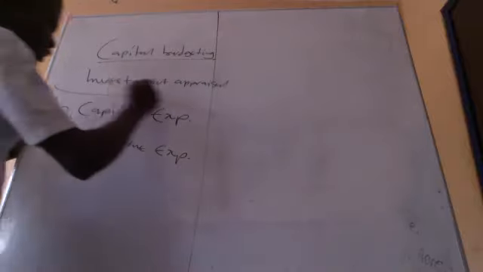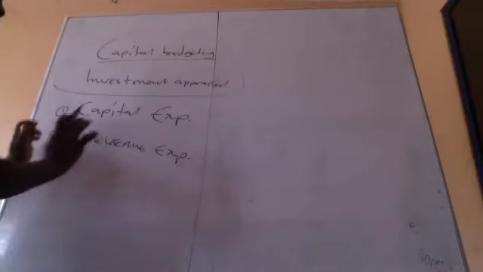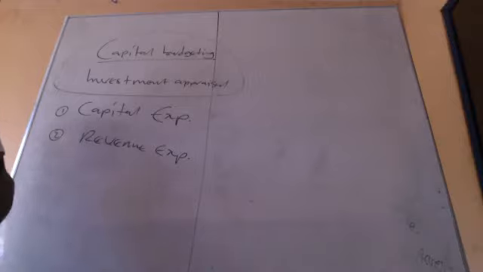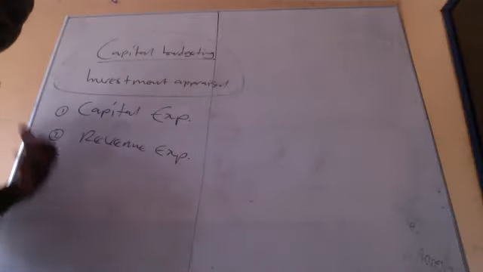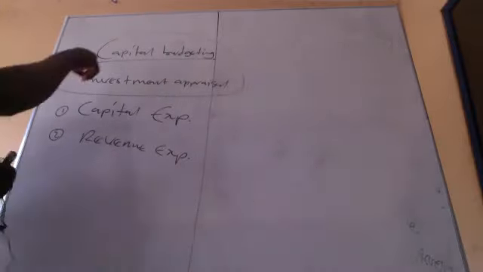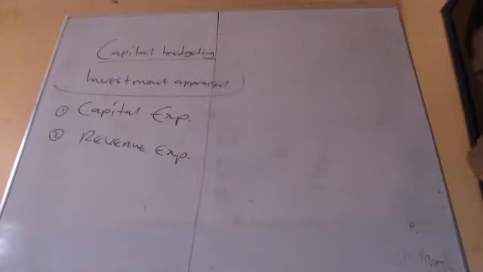But before I go to that topic itself, let's remind ourselves of capital expenditure and revenue expenditure so that we can get the capital budgeting correct.